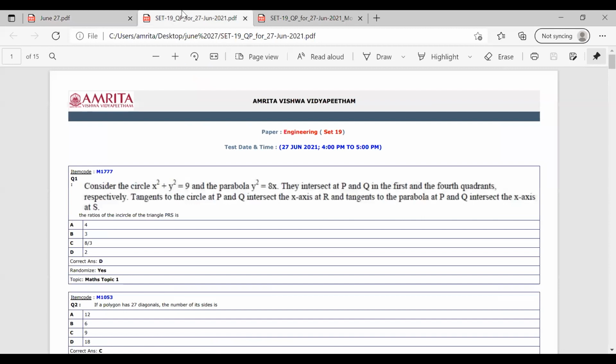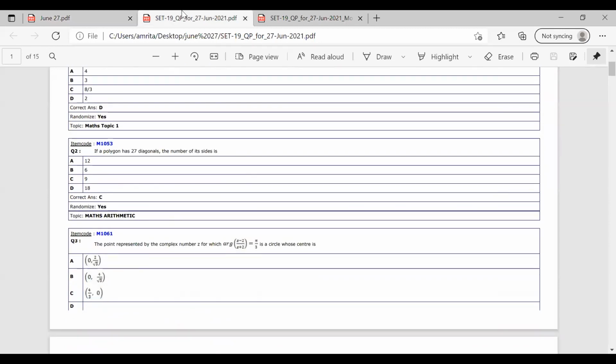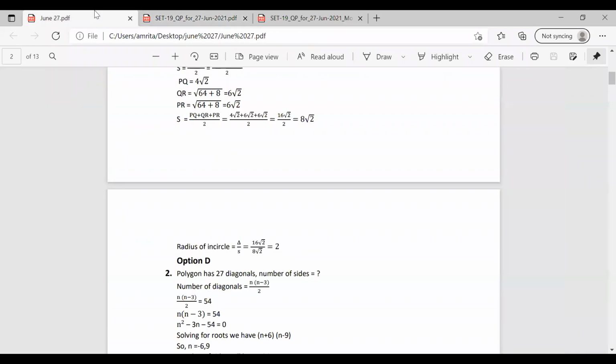Now moving on to the next question, which is a simple one. If a polygon has 27 diagonals, the number of its sides is. If a polygon has 27 diagonals, we have to find the number of sides. We know the equation to find the number of diagonals. The polygon is given 27 diagonals, and we need the number of sides.